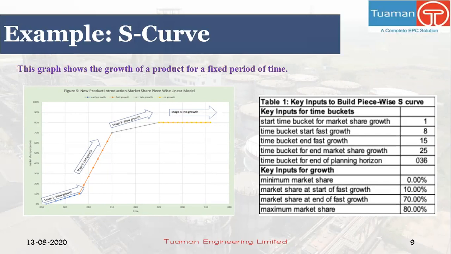Now in stage 2, we have a growth from 10 to 70% in the time bucket of 8 to 15, which is obviously a fast growth. In stage 3, again we have a growth of 10%, that is 70 to 80%, in a time bucket of 15 to 25, which is a slow growth. The last stage has no growth in a time bucket of 25 to 36, as the graph is flat. If we visualize the whole graph, it looks like an S-shaped curve, and this is the ideal trend for most of the company's work or production.